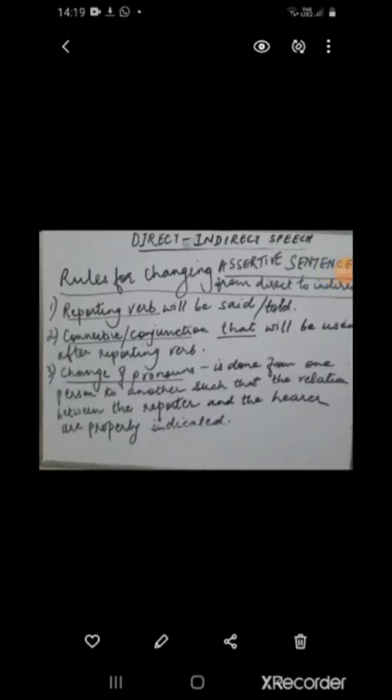Now let's see what the rules are for changing an assertive sentence from direct to indirect speech. First, the reporting verb will be said or told. Second, a connective word or conjunction, that, will be used after the reporting verb. Third change will be the change of pronouns. Change of pronouns is done from one person to another such that the relation between the reporter and the hearer is properly indicated.